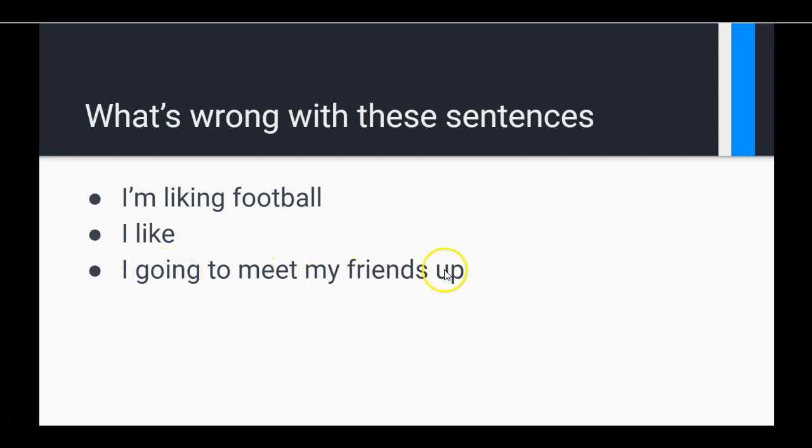I'm going to meet my friends up. So this is an example of the misuse of a phrasal verb. Now you can say I'm going to meet up with my friends. So, you know, once you delve deeper into phrasal verbs, you'll see that some phrasal verbs you can split up, and some phrasal verbs you can't split up.